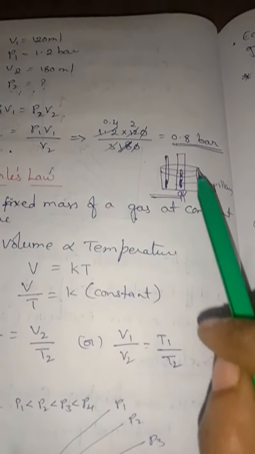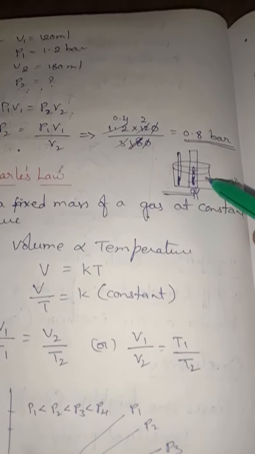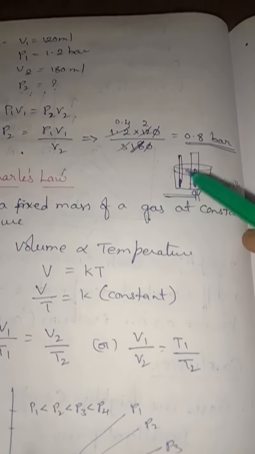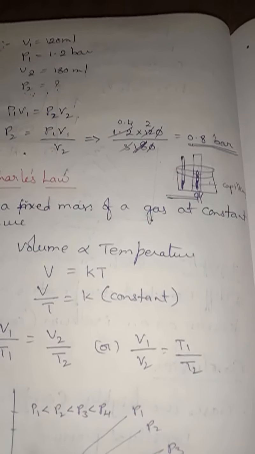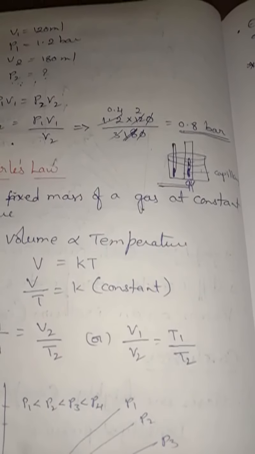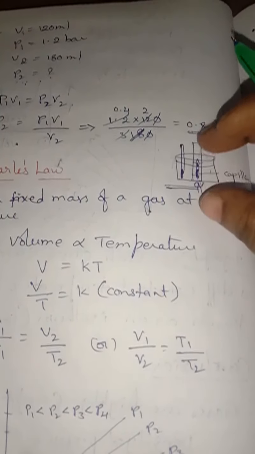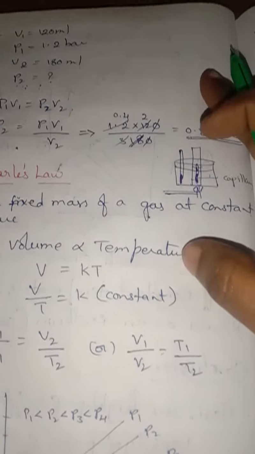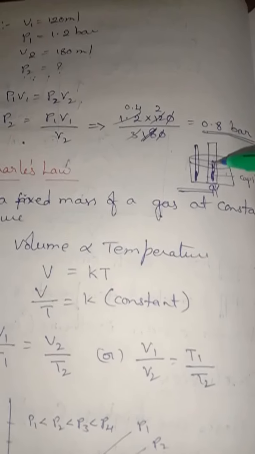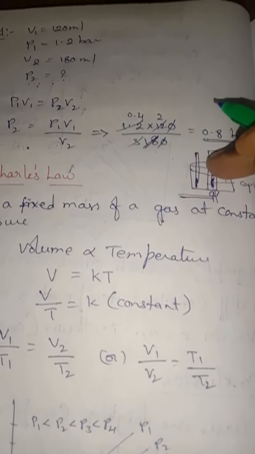So here, see, I have taken a small apparatus which consists of a vessel where some liquid water is present. This is a thermometer, this is a scale, and this is a capillary tube. Down there is a Bunsen burner. This capillary tube is stuck with the help of a rubber band. Before heating, here we can see some gap, it is filled with some gas.